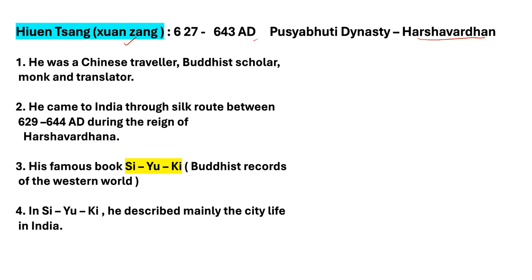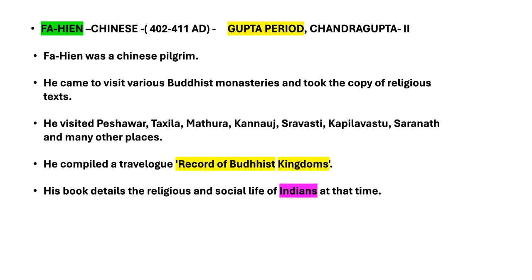He was a Chinese traveler, Buddhist scholar, monk and translator. He came to India through the Silk Route between 629 and 644 AD during the reign of Harshavardhana. His famous book is Si-Yu-Ki. In Si-Yu-Ki, he described mainly the city life in India. Let's move on to the next slide.